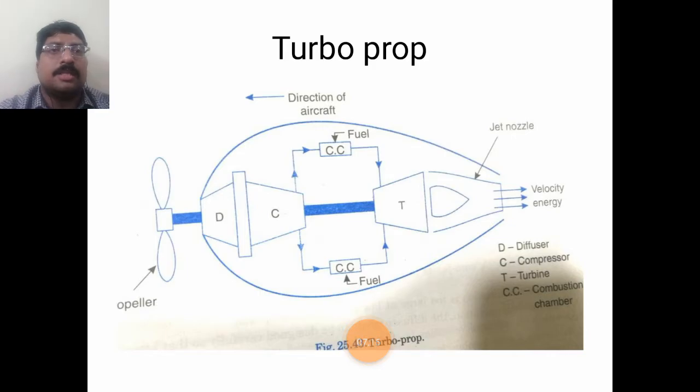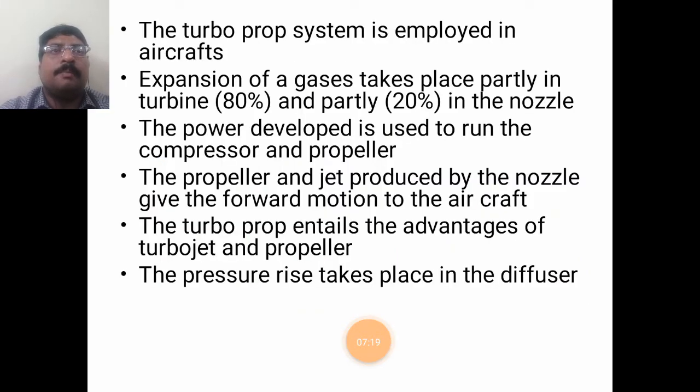Jet nozzle. Now the turboprop system is employed in aircraft. The expansion of gases takes place partially in the turbine with 80% and partially in the nozzle with 20%. The power developed is used to run the compressor and propeller. The complete power developed by the turbine is utilized to run the compressor and propeller. The propeller and the jet produced by the nozzle give forward motion to the aircraft.